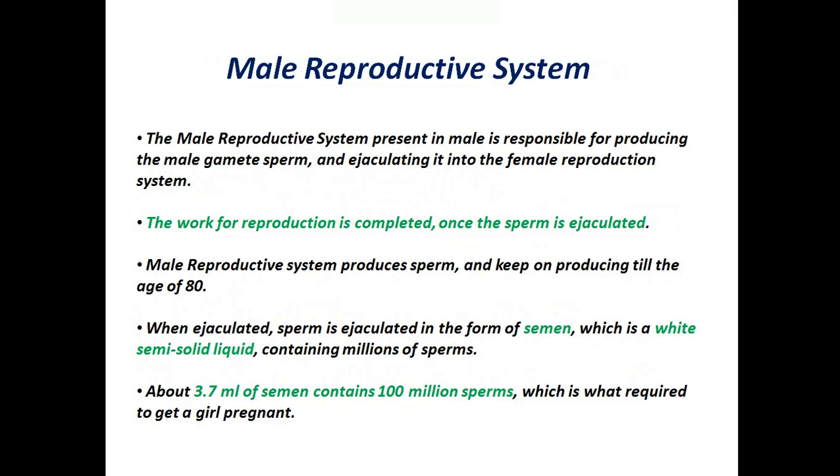Okay, first of all we will study about the male reproductive system. The male reproductive system present in male is responsible for producing the male gamete sperm and ejaculating it into the female reproductive system. The work for reproduction is completed once the sperm is ejaculated. Male reproductive system produces sperm and keeps on producing till the age of 80. When ejaculated, sperm is ejaculated in the form of semen, which is a white semi-solid liquid containing millions of sperms. About 3.7 milliliter of semen contains 100 million sperms, which is what is required to get a girl pregnant. Interesting, right?